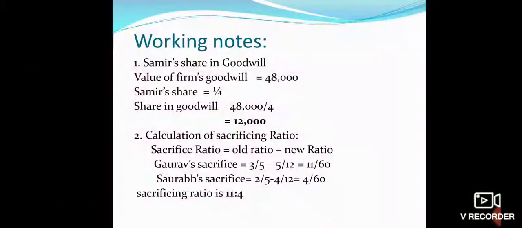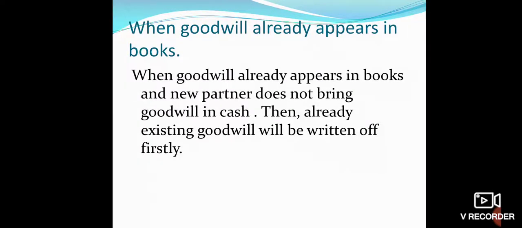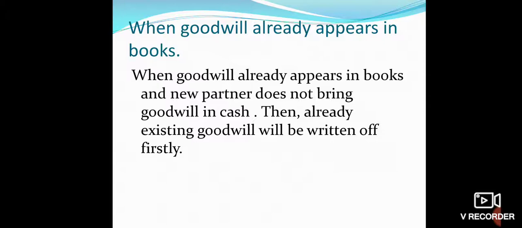Now we will take the same case when goodwill already appears in the books. When goodwill already appears in the books and the new partner does not bring cash for goodwill, then the already existing goodwill will be written off. Means we have to pass the journal entry for writing off the old goodwill. It should be noted that old goodwill will be written off in the old ratio, and the entry will be like that: old partners' capital account debit to goodwill account. We will show the journal entry in the next slide.